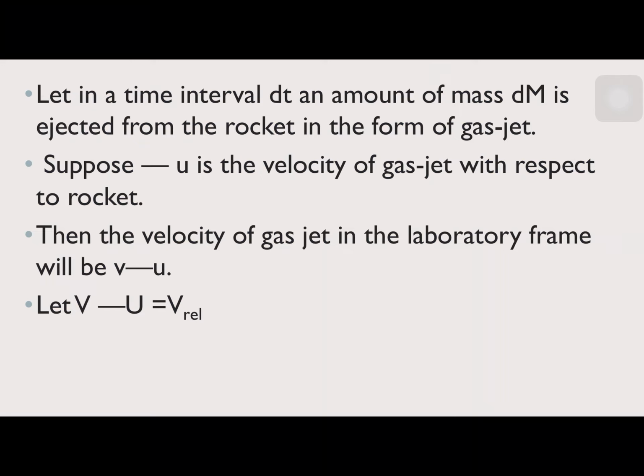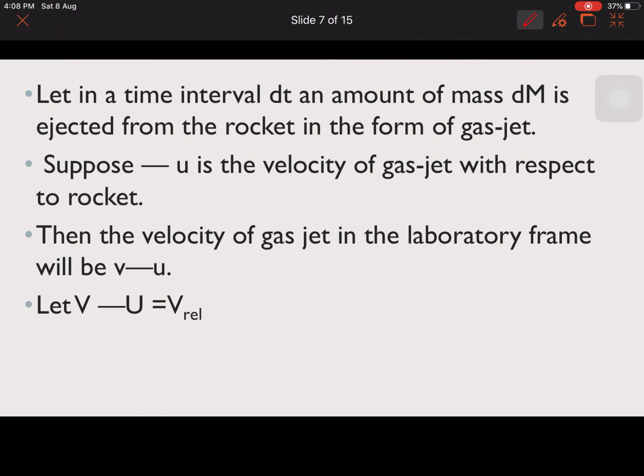So that means we take that as the positive direction, even in our coordinate system. The origin is like our laboratory. If the y-axis shows the height, obviously along the plus y-axis is taken as positive. So the jet coming out is conventionally taken with a minus sign. Minus u bar is the velocity of the gas. Please don't forget to write u bar like this.